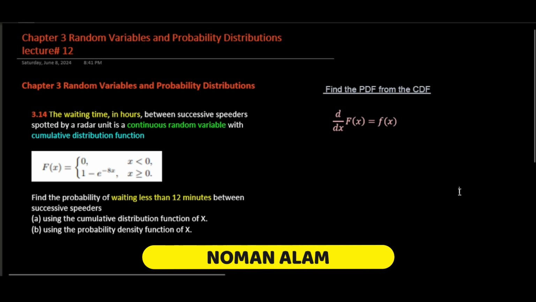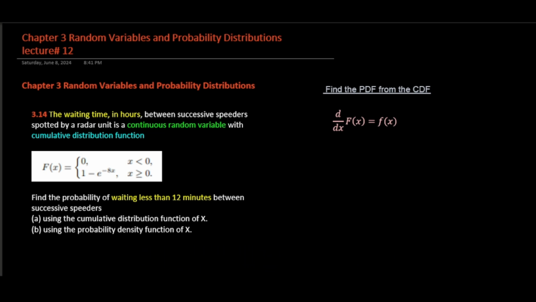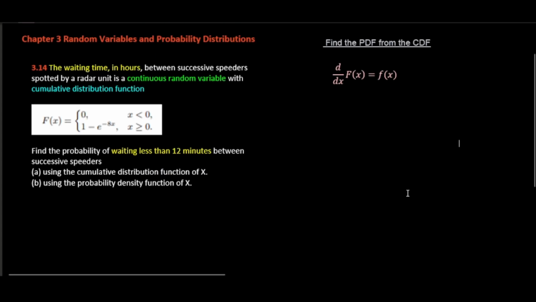So here in this video we will start over problem number 3.14 from the Walpole book. Here we can see the waiting time in hours between the successive speeders spotted by the radar units is a continuous random variable with CDF given. I mean the cumulative distribution function is given by this function.